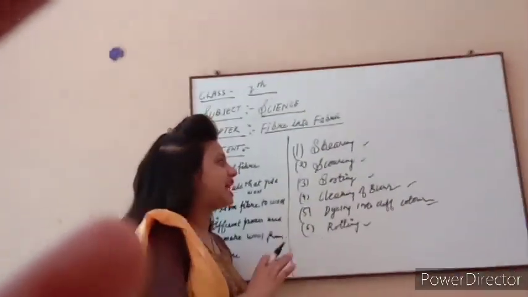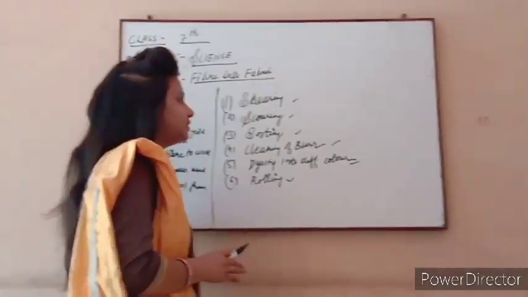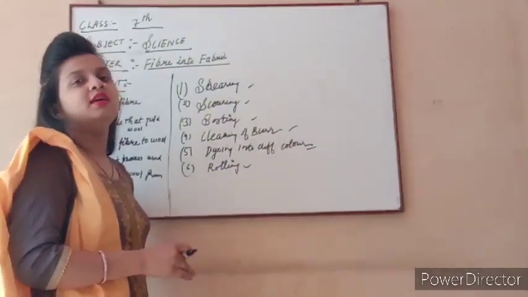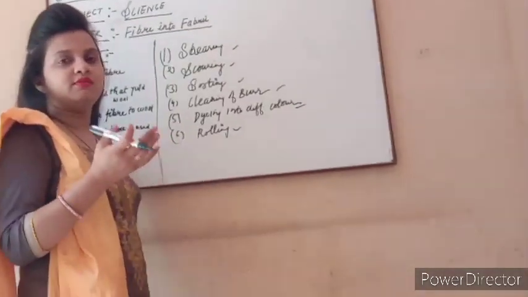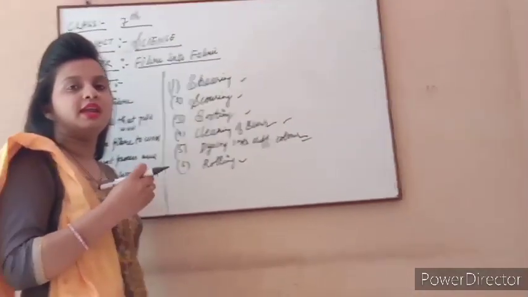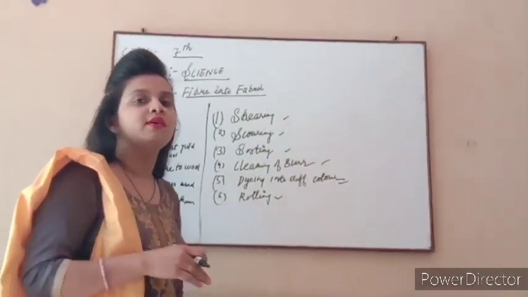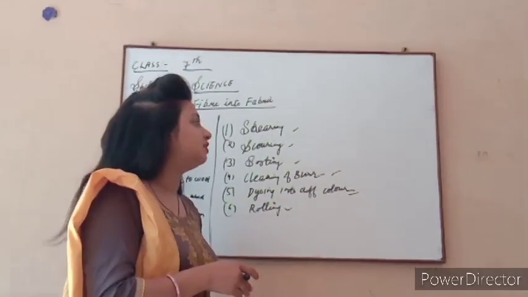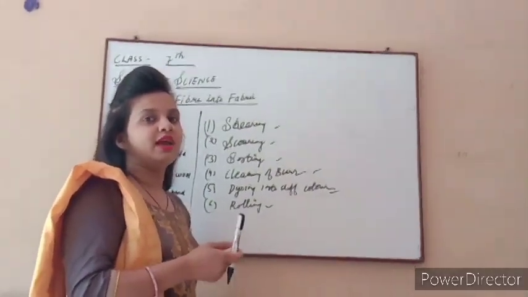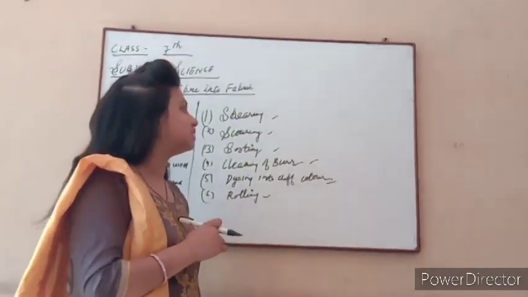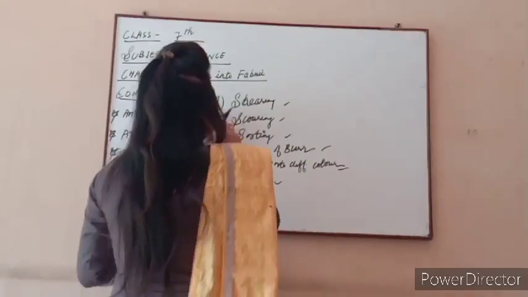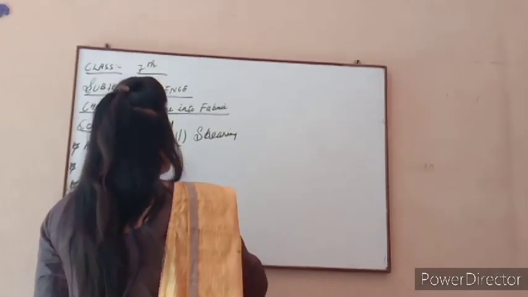So one by one in this chapter we discuss all these 6 processes, the 6 main steps which we use to convert the wool we get from the sheep into fiber. These are very important steps which we use to make a fiber. So now one by one we discuss all the main processes in making wool.